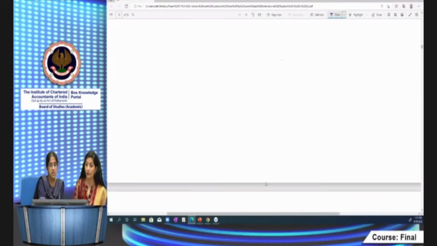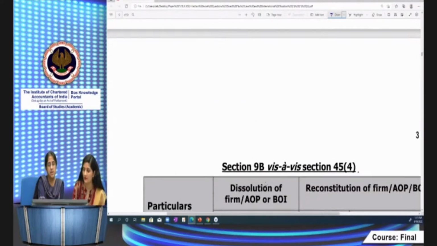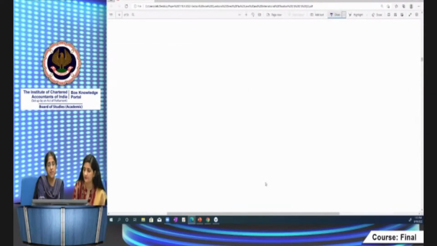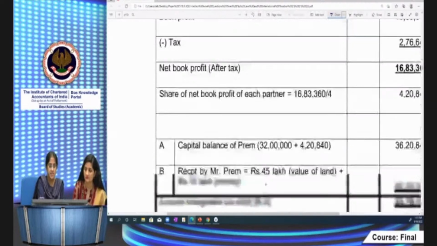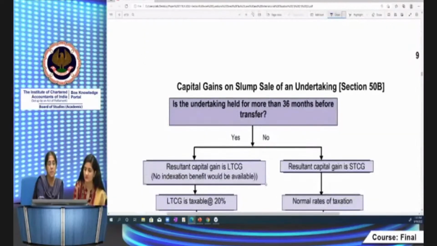Now we can move to the section 50B. 9B and 45(4), I hope it's clear. It's a very important provision. It is a little bit difficult also because it moves away from what we normally learn. Another thing which is very important is slump sale because of the recent amendments which have taken place. So that's why we have taken up 50B.